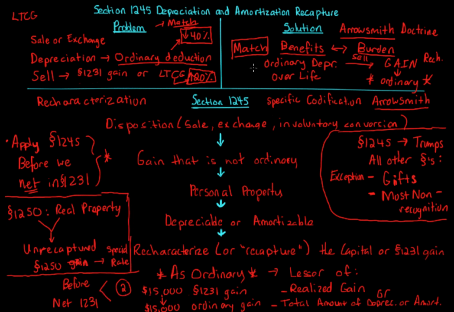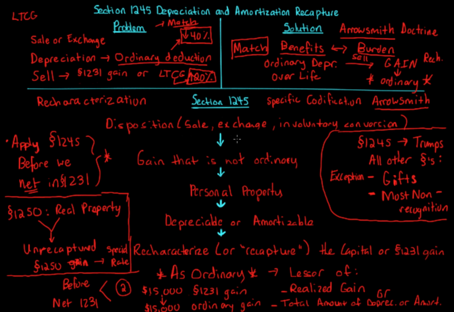So this really concludes our video. Again, you see the problem that we have an ordinary deduction during the life, but upon disposition, you get this preferential treatment. Congress said, no, that's too good. We have to match it. So you got the benefits of the ordinary deduction during the life; well, upon sale, you also have to get the ordinary, the worst rate.